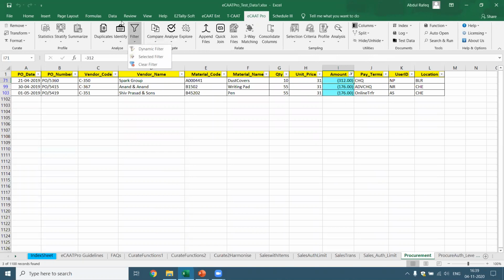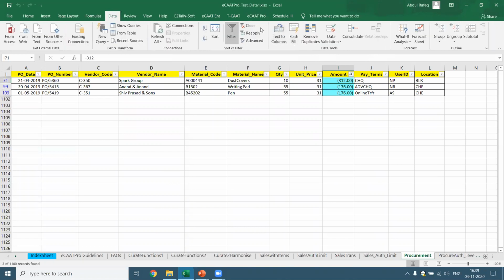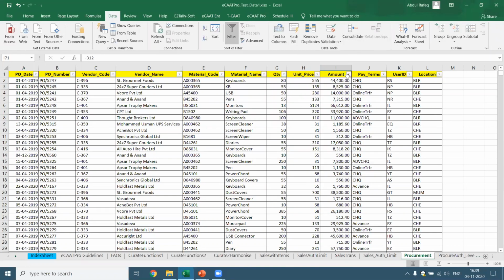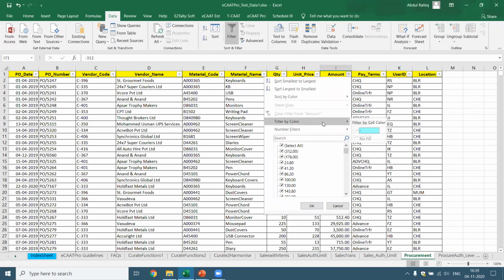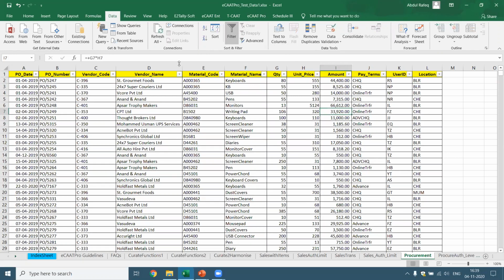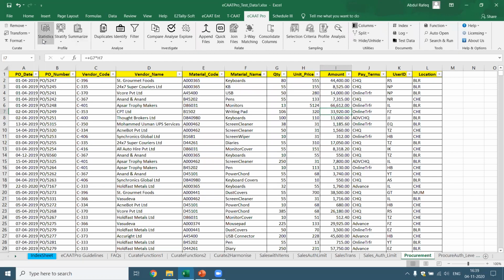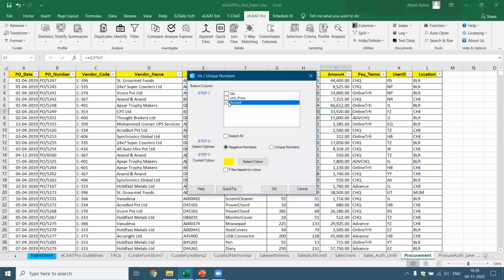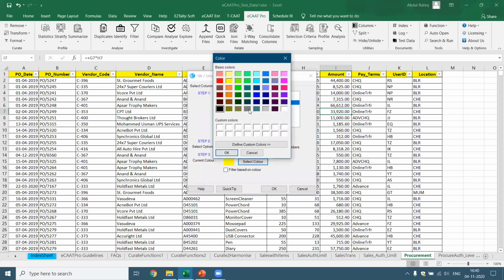Now you see here, we already applied the filter. Let's remove the filter. And now if I go there and check the amount by filter, now you see here, I think I didn't pick the right value. Let me just do this function again. I was looking at the unique values. I come to ECAD Pro, I come to statistics, highlight unique number. I have to select the amount. Okay, I didn't select the option at all. See, this is the other option, unique numbers. And I select the color here. Let me select the color. I'm going to make it this color.